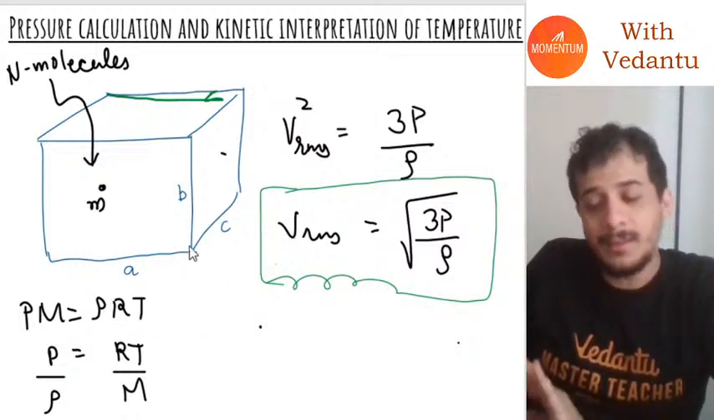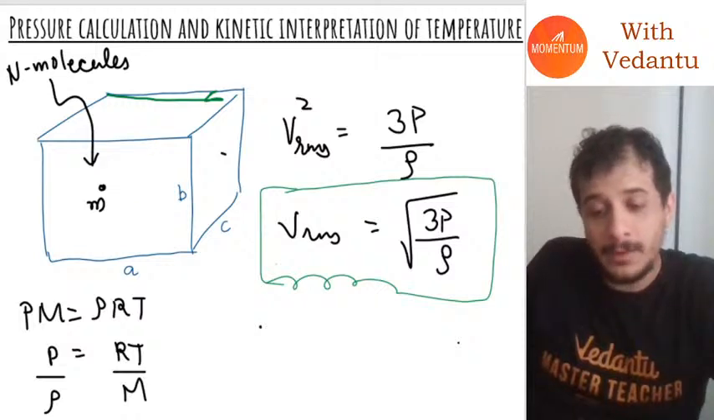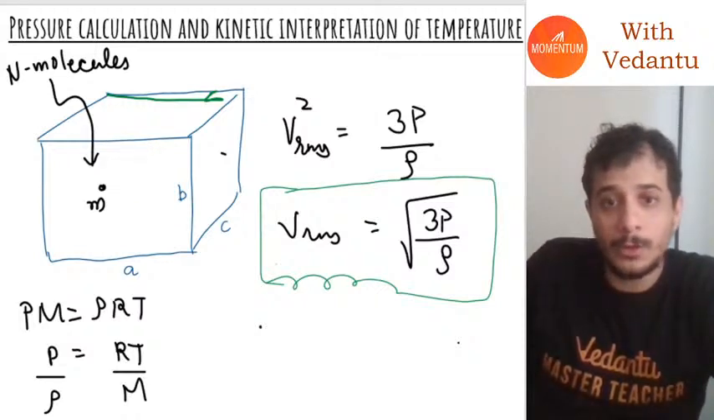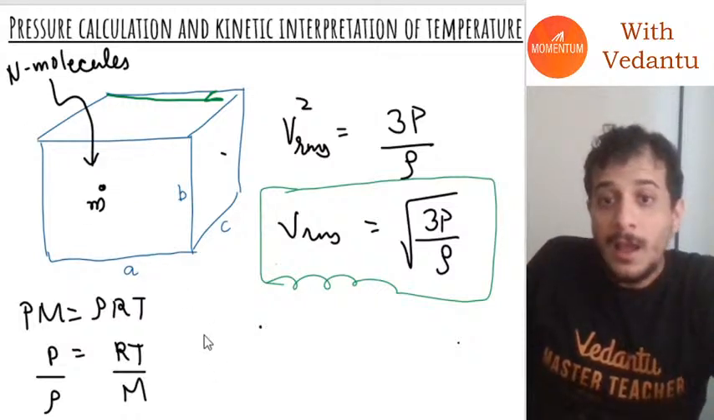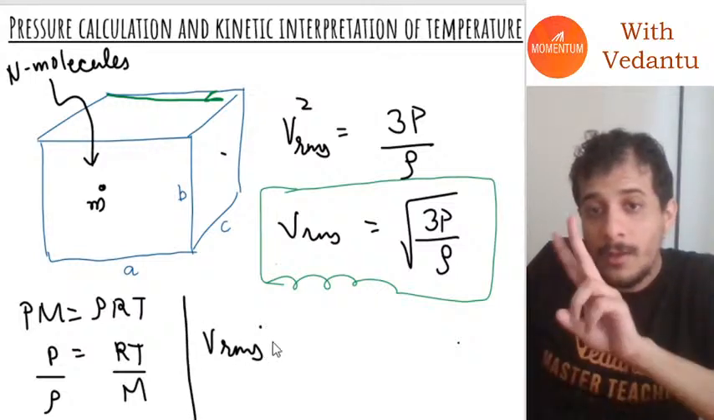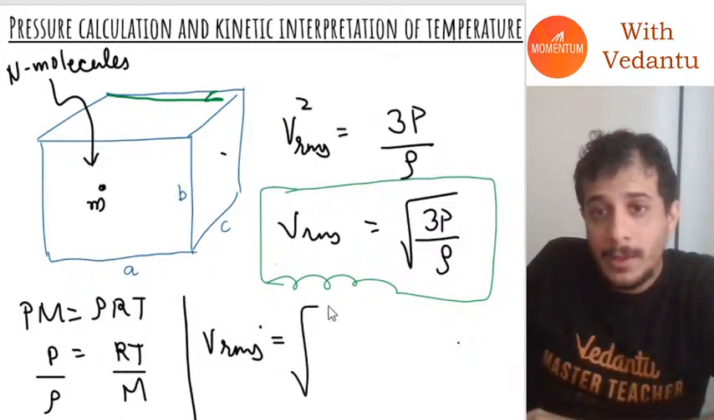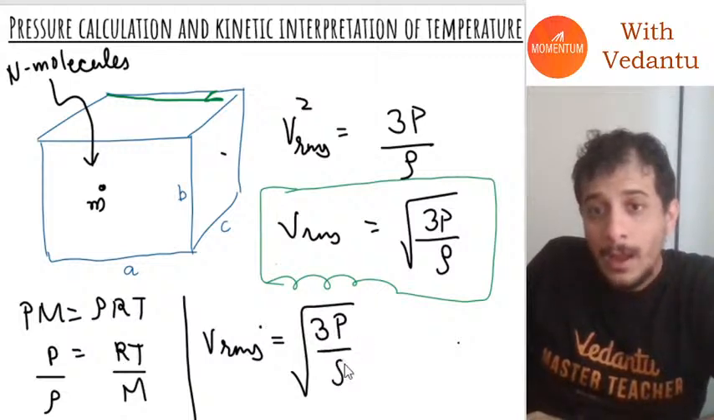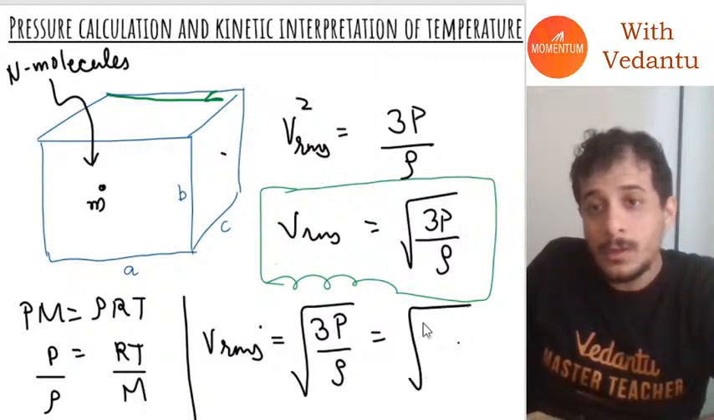This is for all types of gases: monatomic, diatomic, and triatomic. And if I substitute this here, guys, VRMS will now have two different formulas. It will be under root 3p by rho, and it will also be under root 3RT by M.